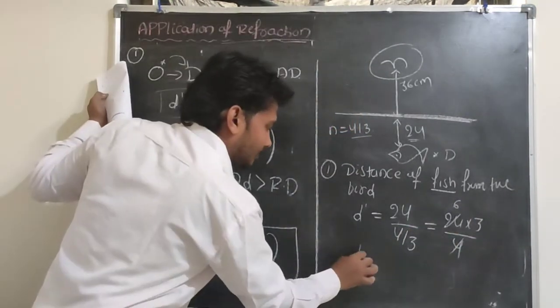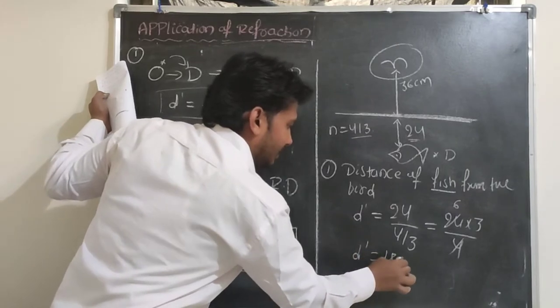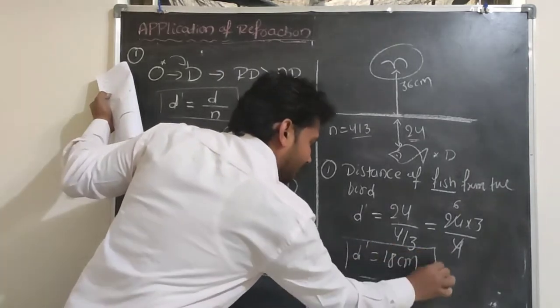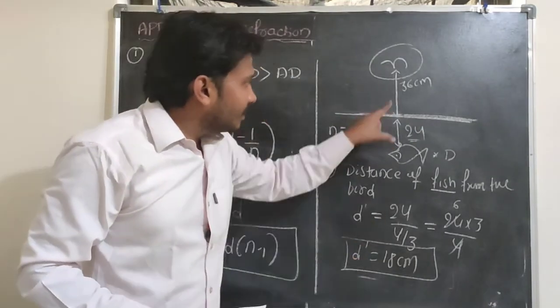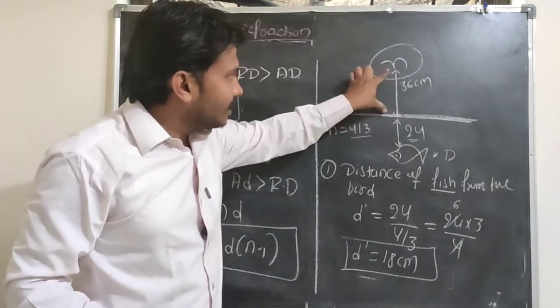So d dash is equal to 18 centimeter from the water surface. From the bird, 18 plus 36.